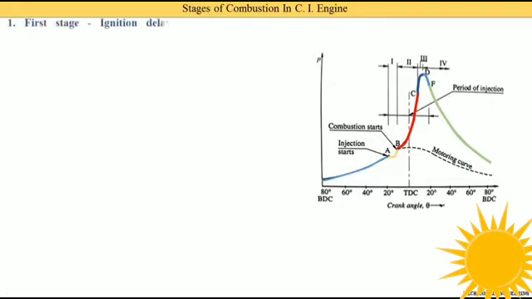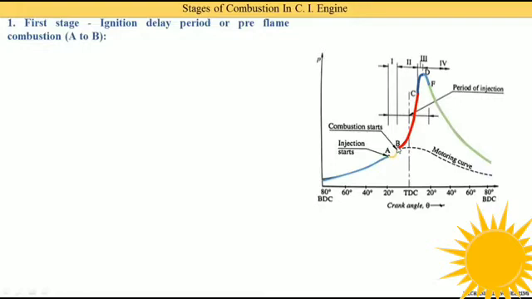Now we will discuss the first stage, that is, the ignition delay period or pre-flame combustion. It has been shown between point A and point B. At point A, the injection starts, and at point B, combustion starts. That means the fuel does not combust quickly after the injection.